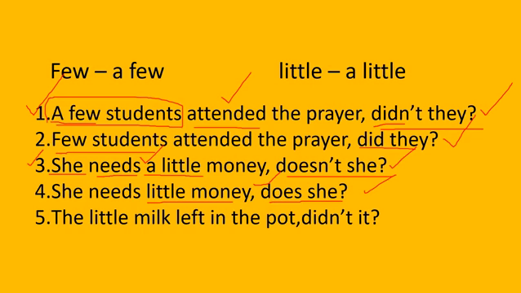The little milk left in the pot. Here the little gives the positive sense. Little gives negative sense. A little gives positive sense. The little also gives the positive sense. So we should write the negative question tag here. The little milk left. This is the main verb. There is no auxiliary in the sentence also. So left is in the second form. We should write the question tag beginning with did. This is a positive statement, so we should write the negative tag here. Didn't. The little milk, subject pronoun is it. Didn't it?